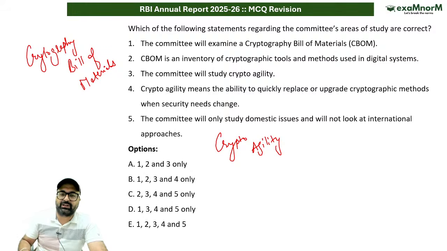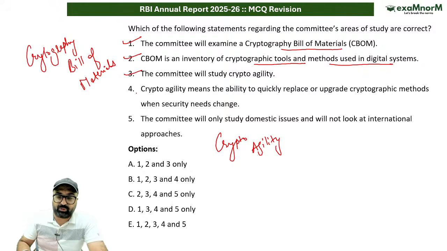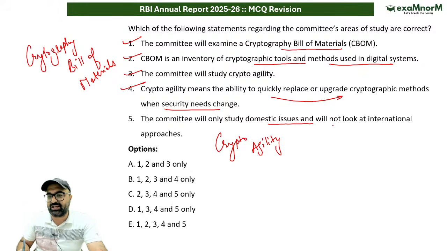Now let's talk about the question. The committee will examine the cryptography bill of materials, correct. It's an inventory of cryptographic tools and methods used in digital systems, correct. The committee will study crypto agility, correct. Crypto agility means the ability to quickly replace or upgrade cryptographic methods when security needs change, correct. The committee will only study domestic issues and will not look at international approaches.